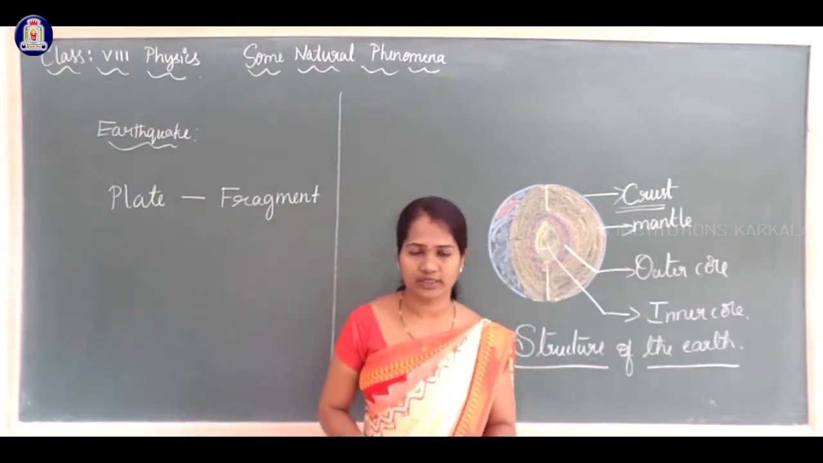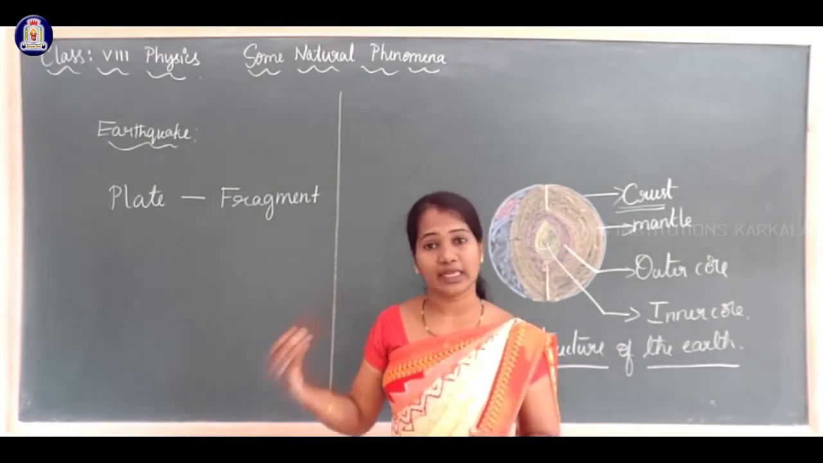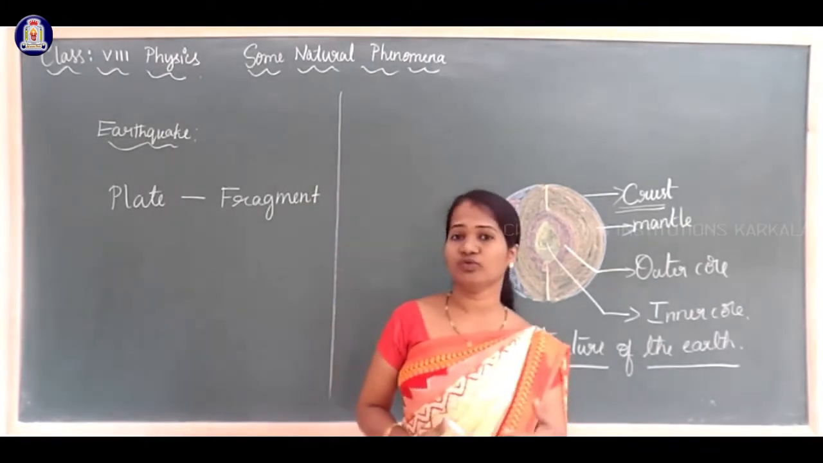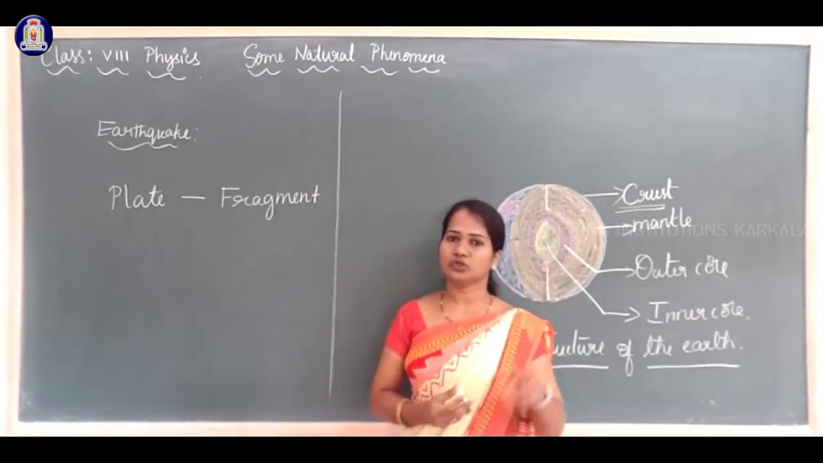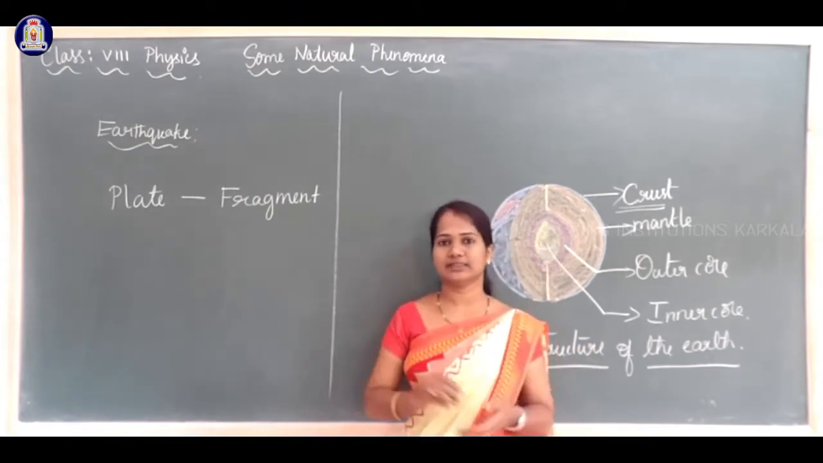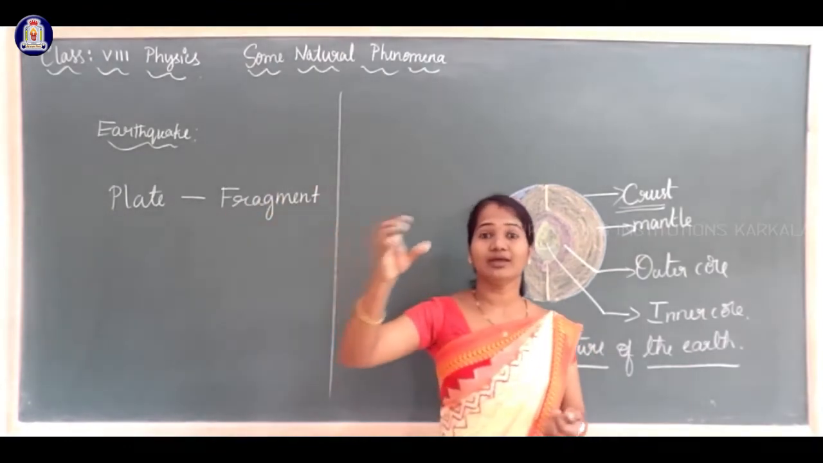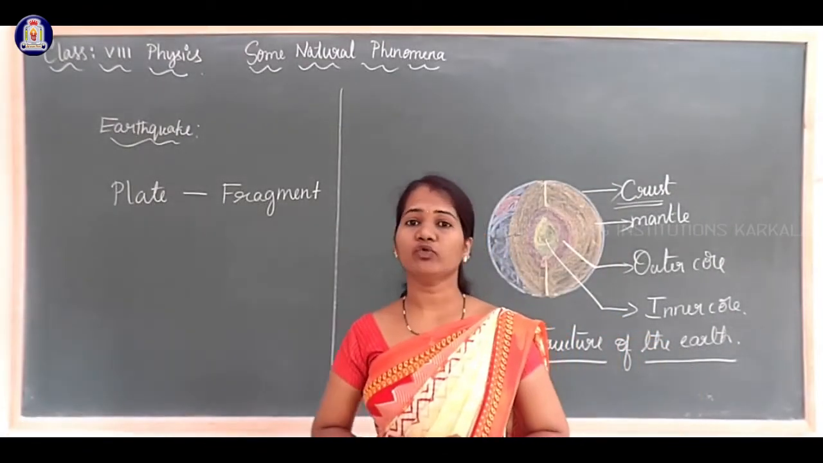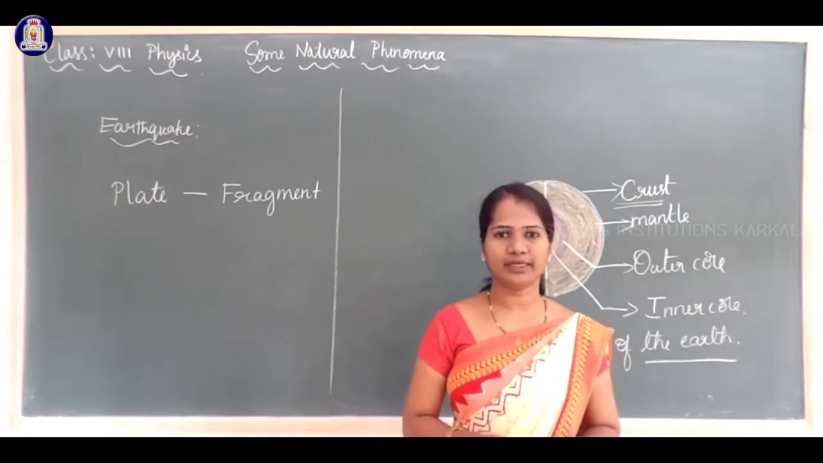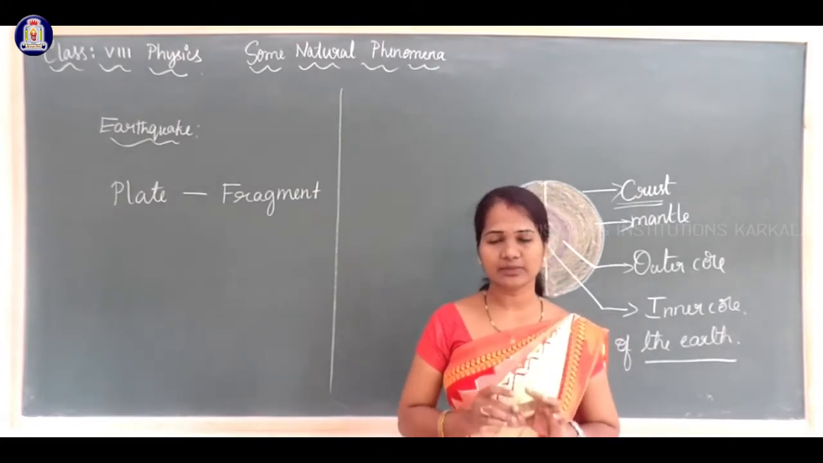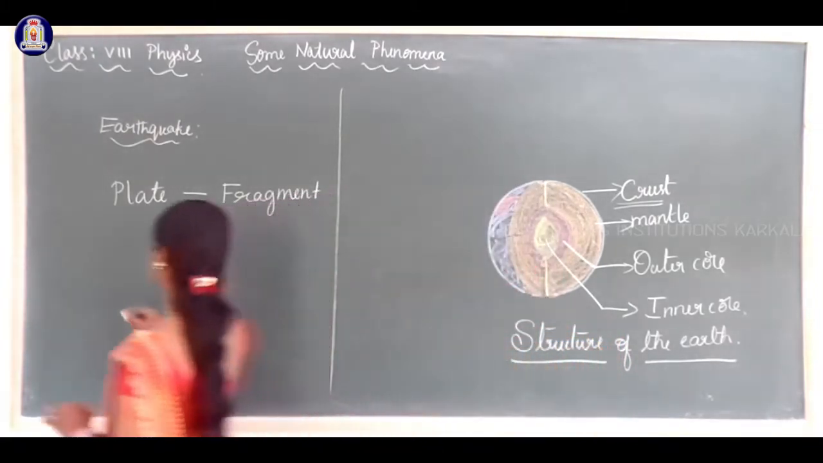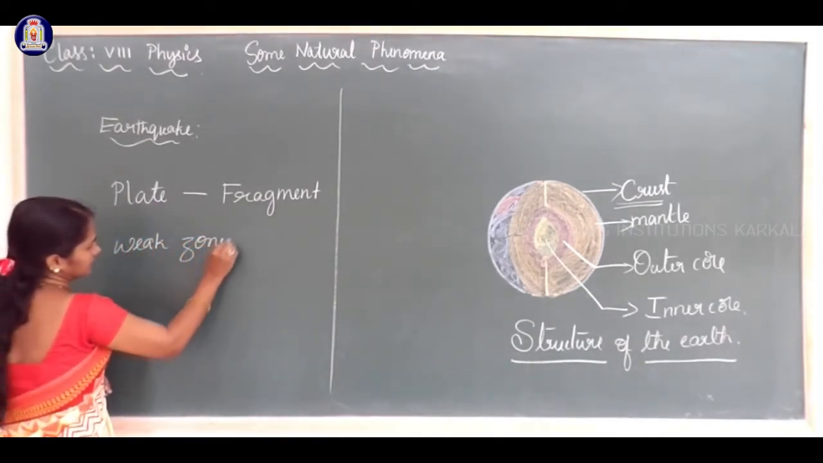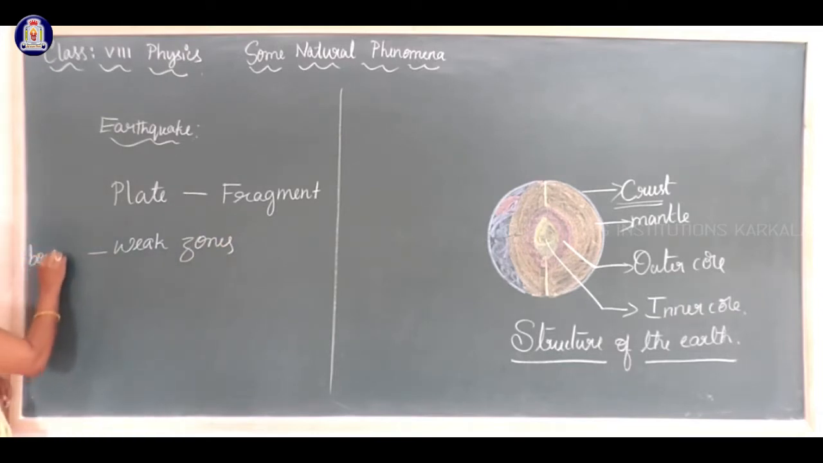As I said already, it is not predicted. We cannot say when this earthquake occurs and where it occurs. But usually earthquakes occur in places in the Earth's crust where weak zones are present. As I said, earthquakes occur due to the movement of the plates. The boundaries of these plates are weak zones.